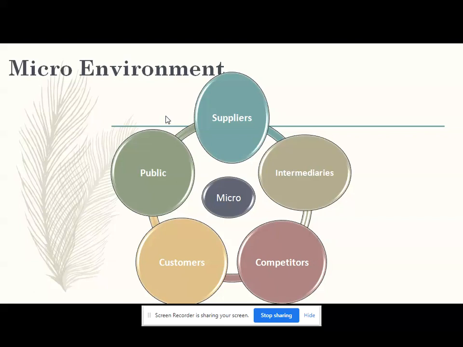So now we will see each and every factor in depth. That is, we will see now what we understand by suppliers. So supplier is environmental component number one. So what is the concept? According to Michael Porter, the relationship between suppliers and the firm characterizes a power equation between them.